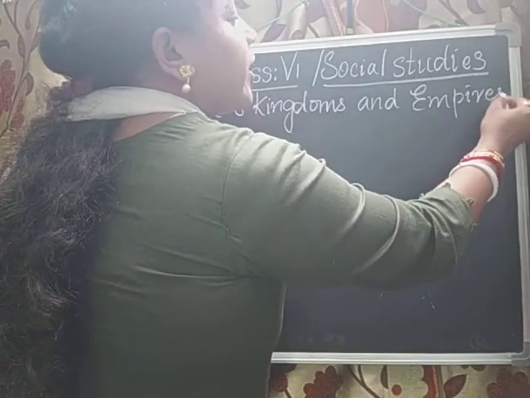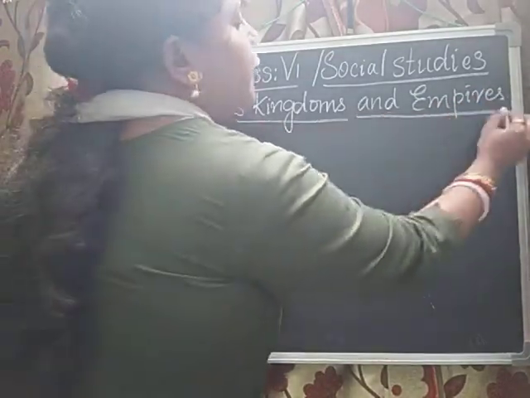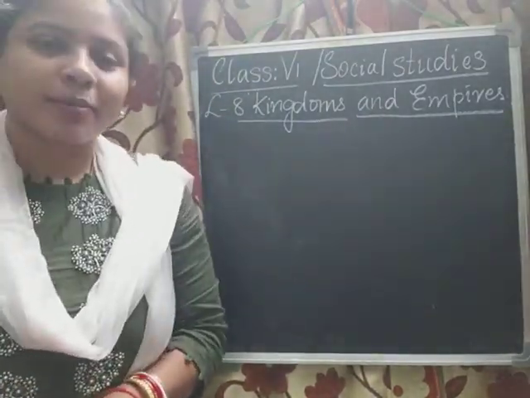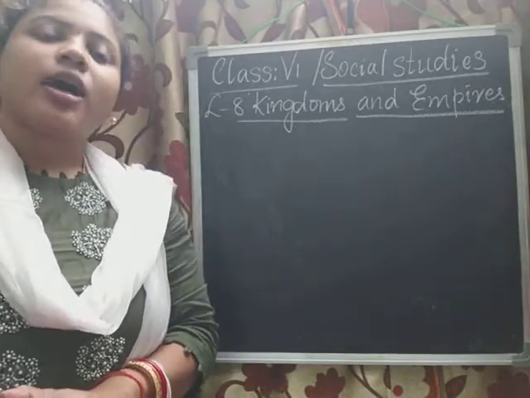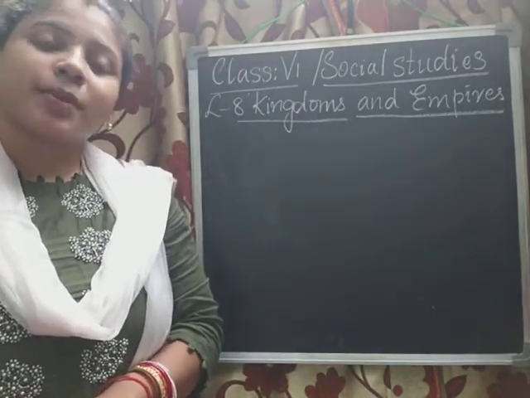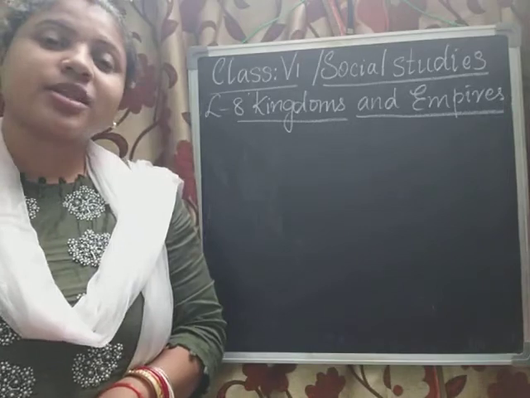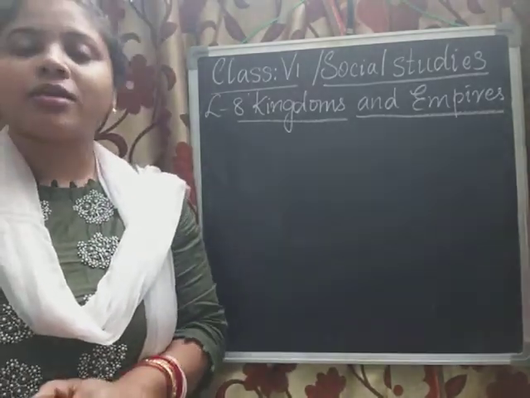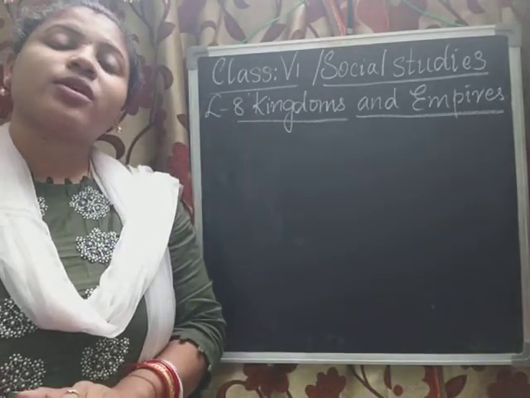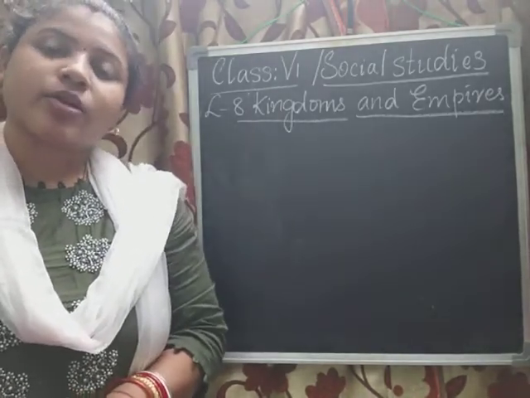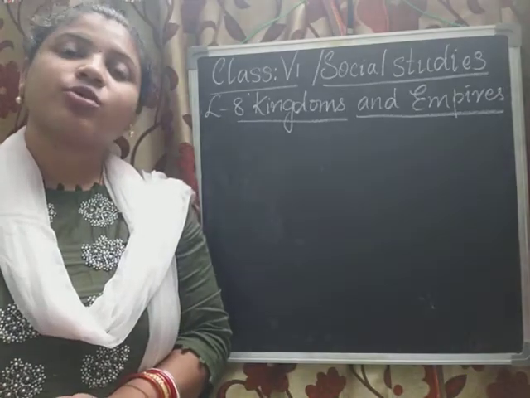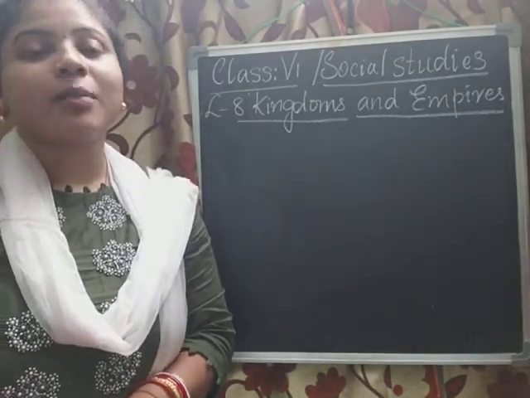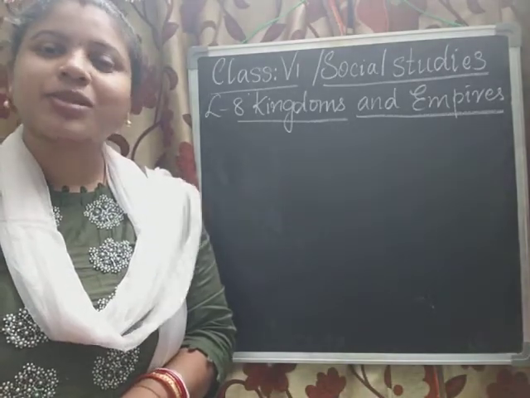Before going into the lesson, let me help you recall the previous lesson about the emergence of kingdoms and republics. We have learned that there are 16 Mahajanapadas in India, that too before the division of India and Pakistan. Among them, Magadha was one of the powerful kingdoms, ruled by people like Bimbisara, Ajatasattu, and Mahapadmananda. Do you remember these names, children?